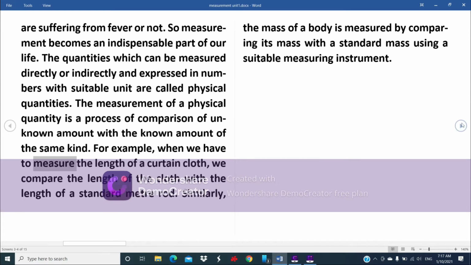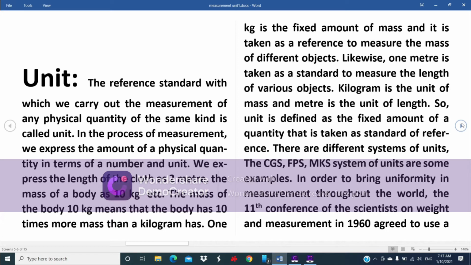Now, what is unit? The reference standard with which we carry out the measurement of any physical quantity of the same kind is called unit. In the process of measurement, we express the amount of a physical quantity in terms of a number and unit. We express the length of the cloth as 2 meter, the mass of a body as 10 kg, etc. The mass of the body 10 kg means that the body has 10 times more mass than a kilogram has. 1 kilogram is the fixed amount of mass and it is taken as a reference to measure the mass of different objects.